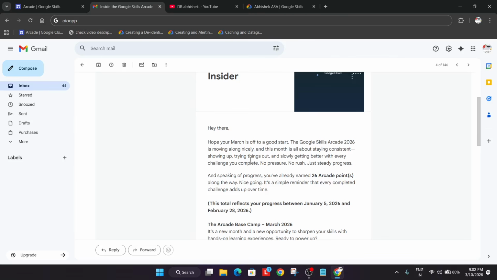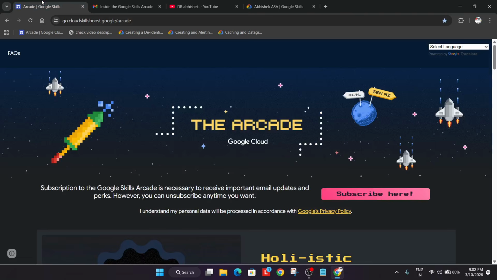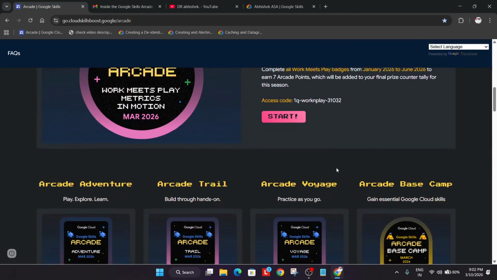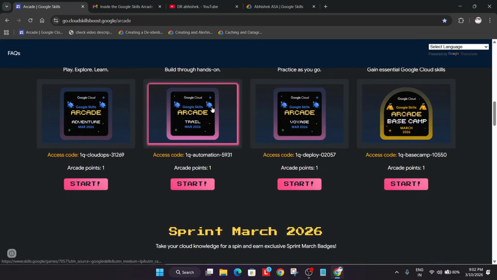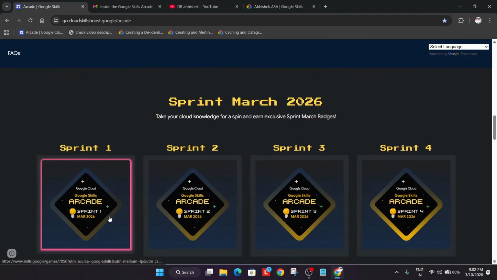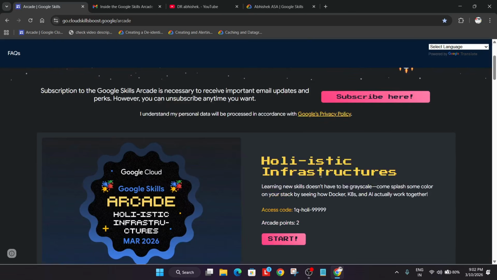Now let's break down this email, what this email contains. First of all, those who don't know about the Arcade Insider, it's just like a monthly statement. You are completing arcade games, right? And just below it you can see there are some points like arcade points. We have one arcade point for this game, one arcade point for this game, and some arcade points are more than one, like 2 or 3 points. So all these points are added at the end of the month, and you are getting an insider email.